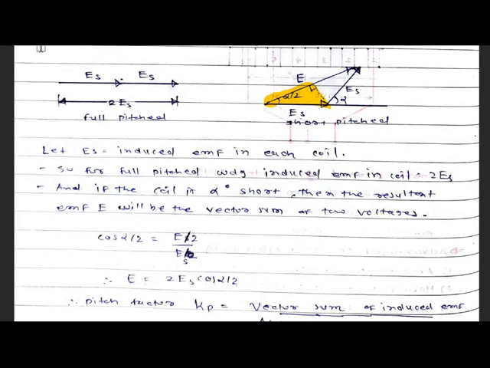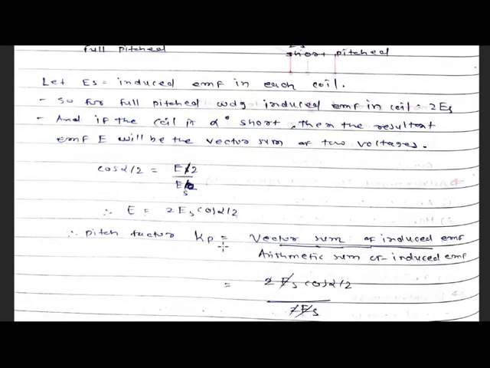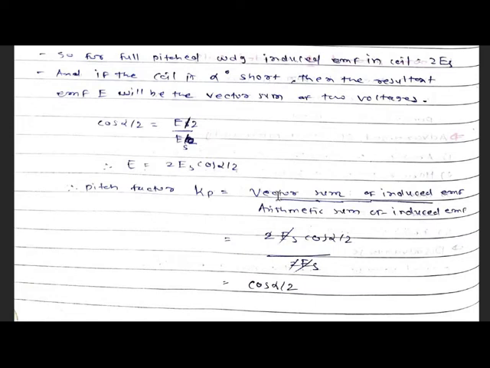So E is given by 2Es cos alpha by 2. So the pitch factor is given by the vector sum of the induced EMF divided by the arithmetic sum of the induced EMF. The vector sum is 2Es cos alpha by 2, divided by the arithmetic sum 2Es. So 2Es cancel out. So our pitch factor is given by cos alpha by 2, where alpha is the short pitch angle.